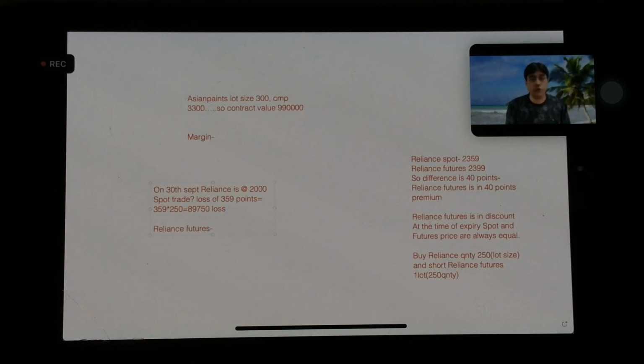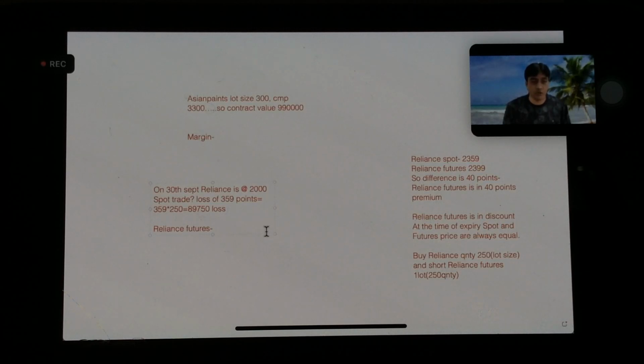But what we have done, we have shorted Reliance futures. Shorted means I have sold and I have told my broker that I will be buying this back on or before 30th September, right? So broker will take margin from me. How to see margin we will be seeing going ahead. Broker will take margin from me for that amount, right? So he will take that margin and he will see a buyer for me, and then the trade will happen.